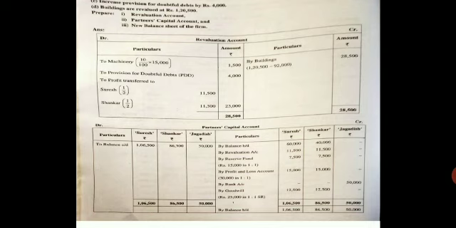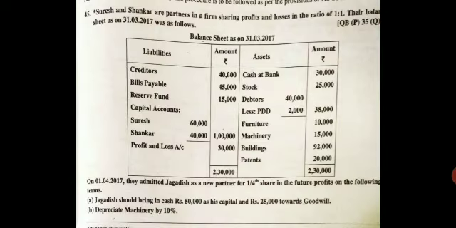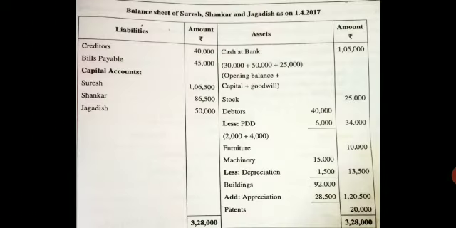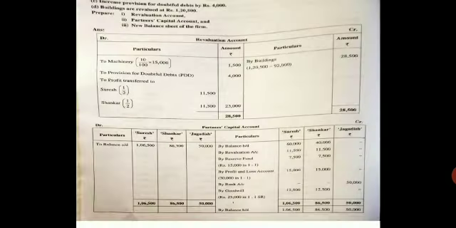Next, come to the asset side. They have given you cash at bank 30,000. Come to your balance sheet asset side, write cash at bank, and next line write in bracket 30,000 plus, we'll do later on, leave 2 lines for that.